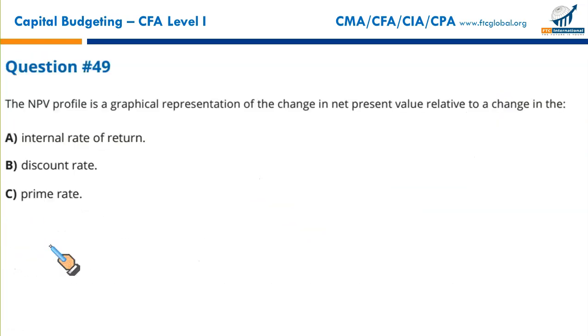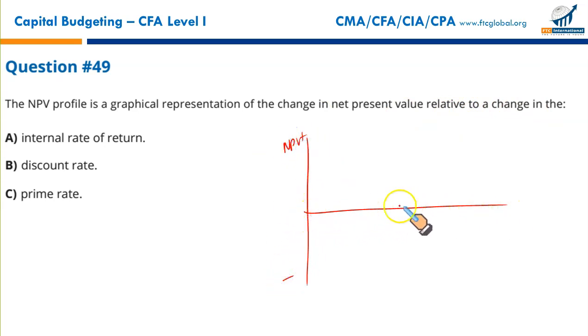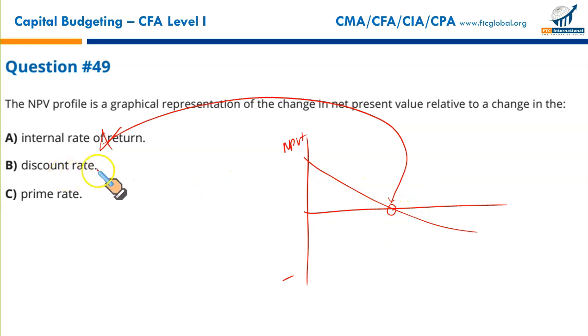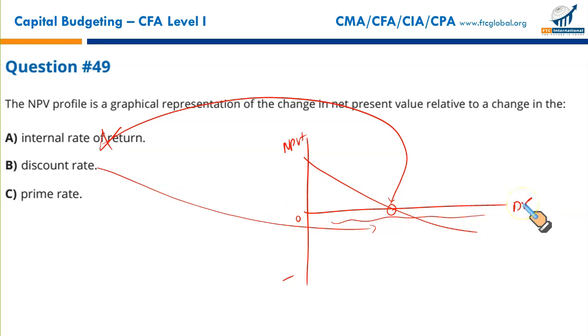And B it is. Next, theoretical. The NPV profile is a graphical representation of the change in the net present value relative to the change in what? The discount rate. NPV positive, negative. On the horizontal line we have different discount rates, and that's how we show the NPV profile of a certain project. This is the rate at which the NPV is 0. This is IRR. Internal rate of return is one of the rates where the profile and the x-axis cut each other. On the horizontal axis we have different discount rates starting from 0 onwards to as high as it may be.